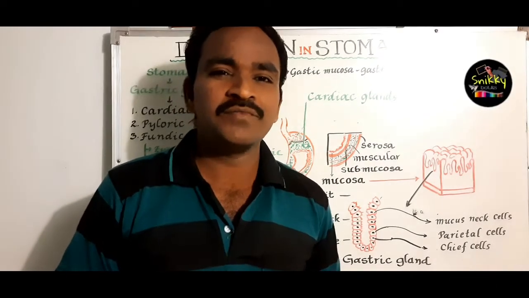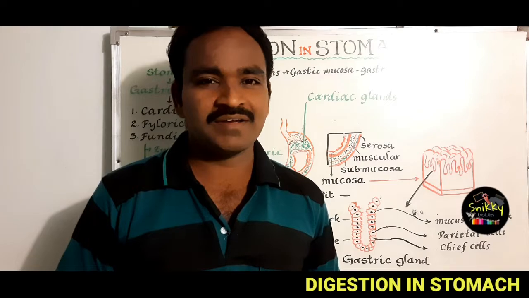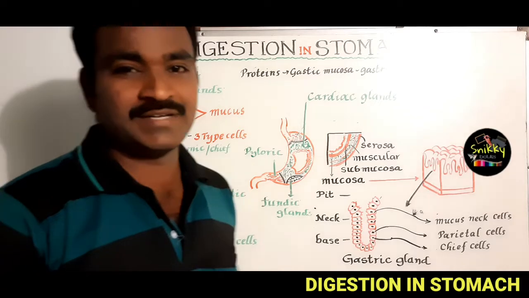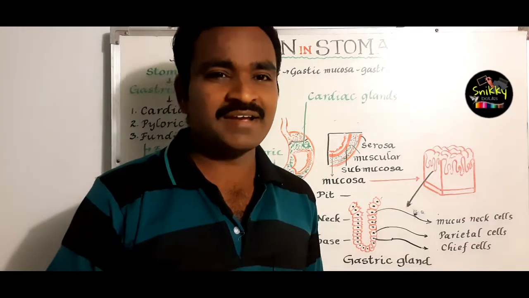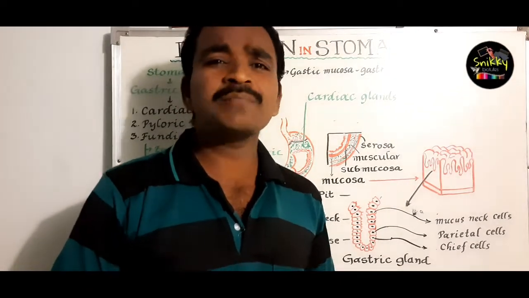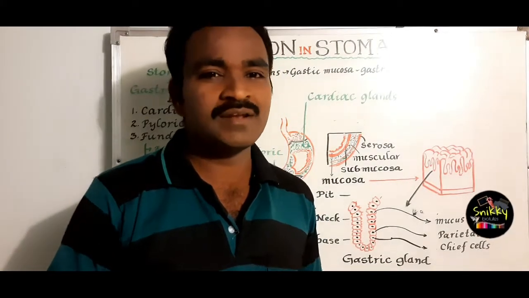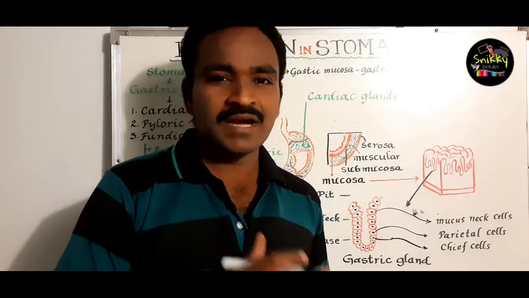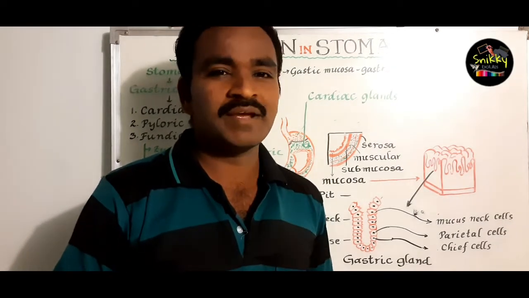In the previous video, we discussed digestion in the mouth. To continue, in this video, I would like to discuss digestion in the stomach. Usually, when we have food, it is digested by two processes: one is mechanical, another is chemical. What is the mechanical process? If food materials are converted from complex to simple physically, that is called the mechanical process. If the same food materials are converted from complex to simple by the action of chemicals, that is called the chemical process.